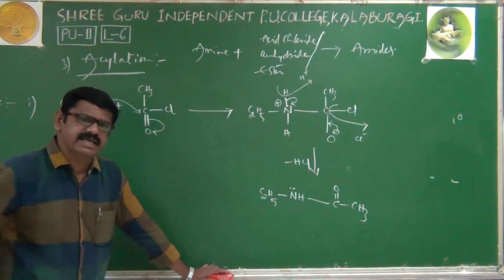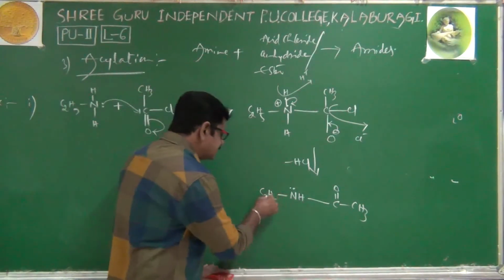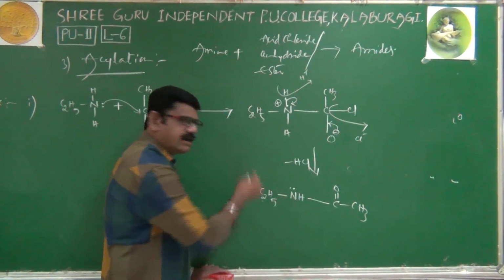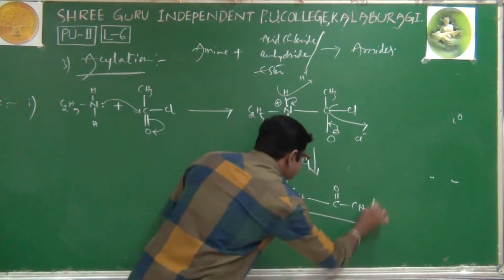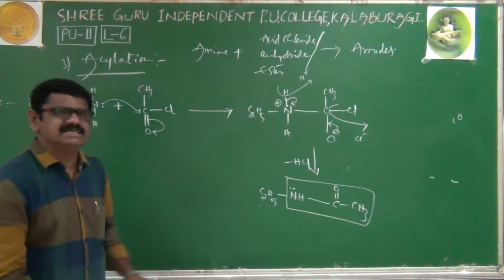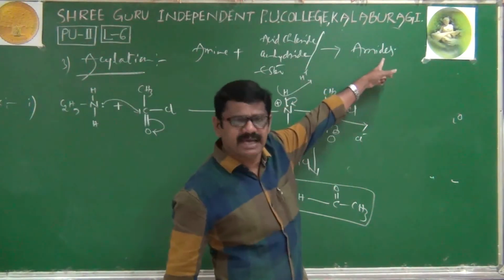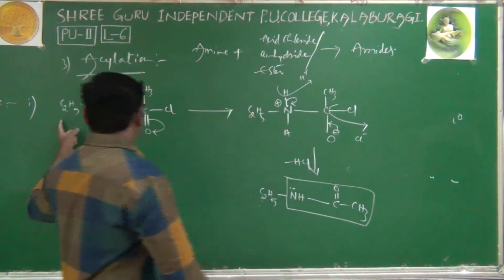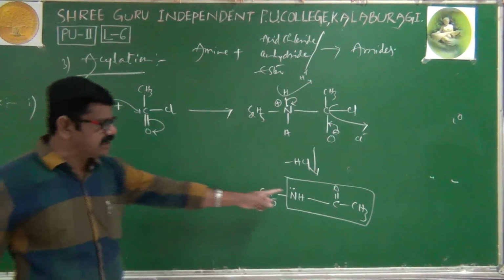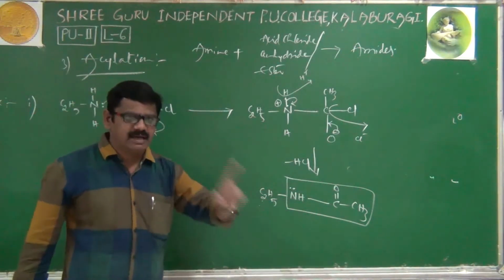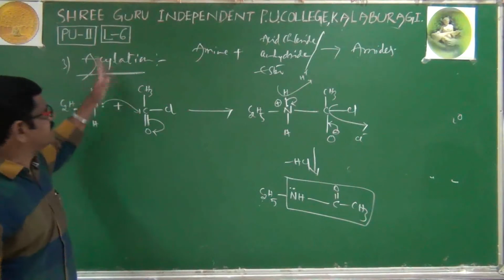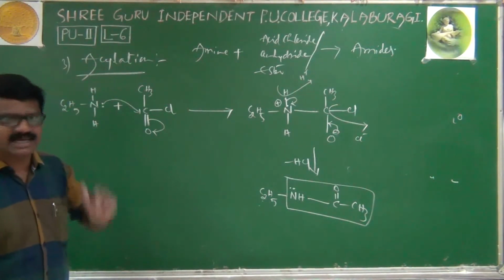Now what is its IUPAC name? IUPAC name is N-ethyl. N for nitrogen. N-ethyl ethanamide is its IUPAC name, because the final compound should be an amide. When an amine reacts with an acid chloride, the final compound should be an amide. This is only called an acylation process.